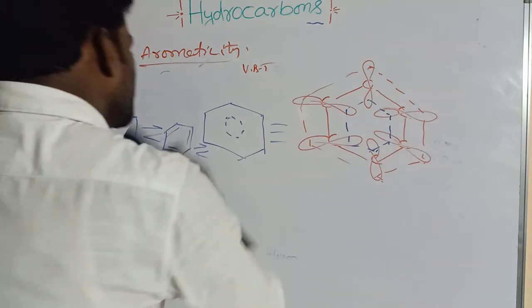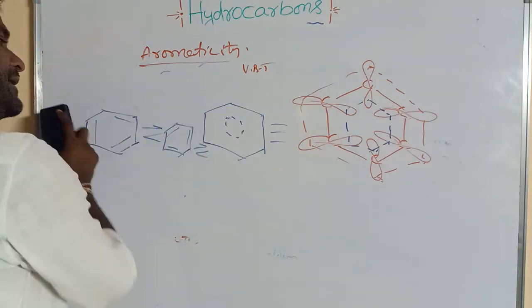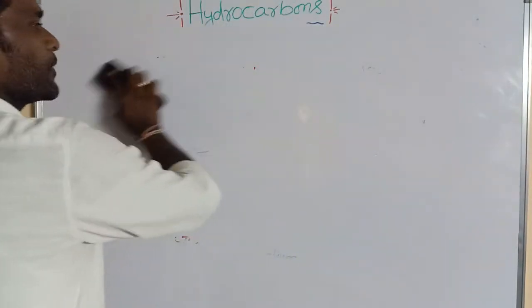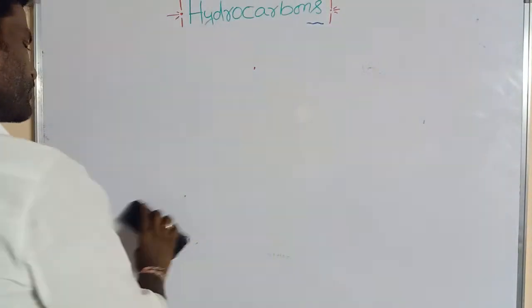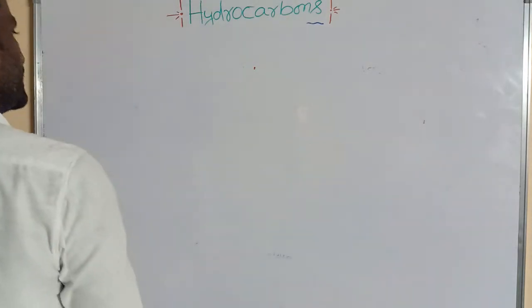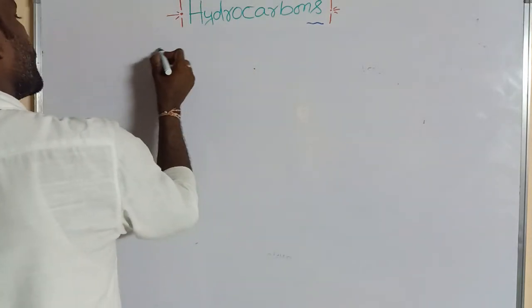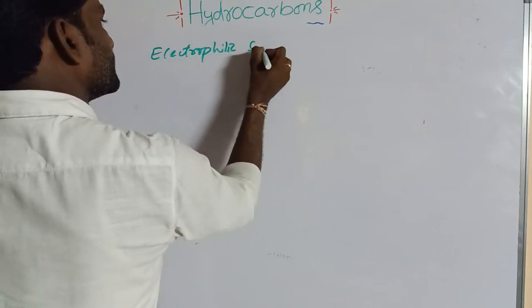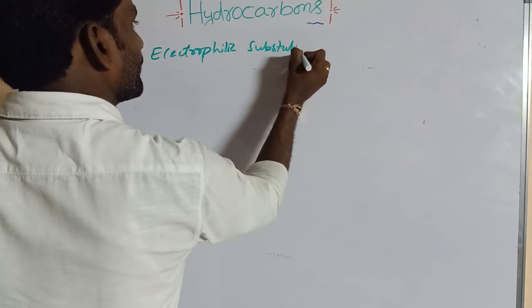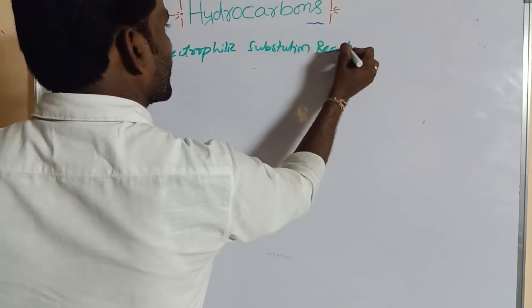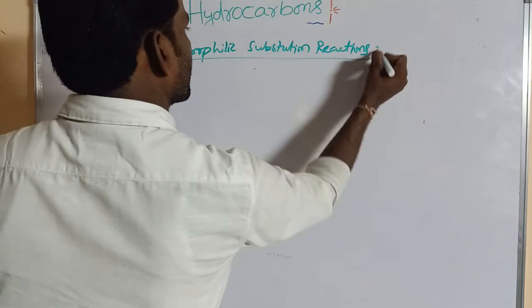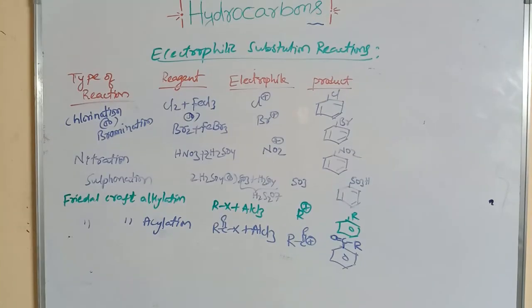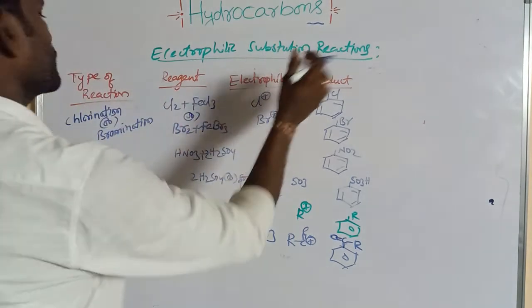So because of this delocalization of pi electrons, benzene is an electron-rich compound, so it undergoes electrophilic substitution reactions. Benzene acts as an electron-rich compound, so it undergoes electrophilic substitution reactions. So these are the electrophilic substitution reactions.